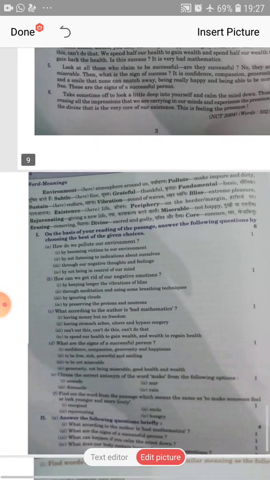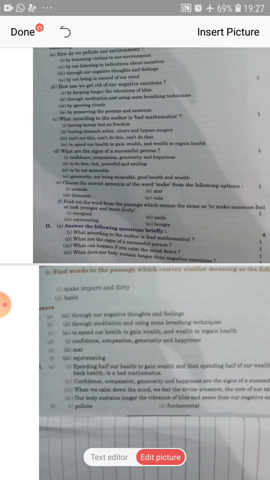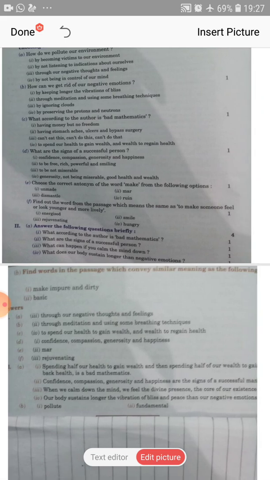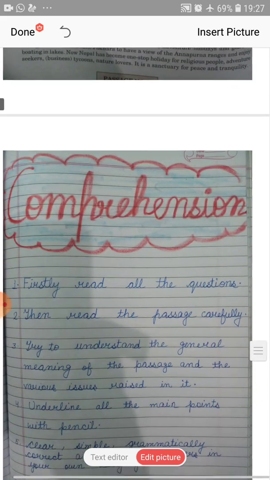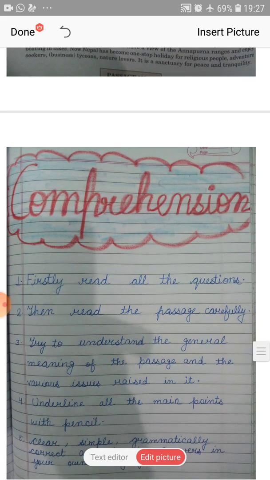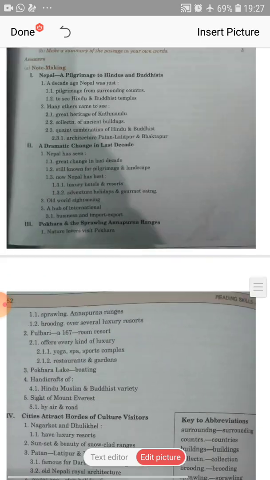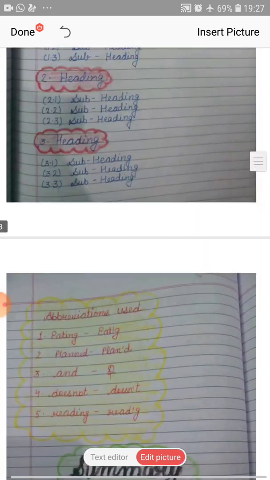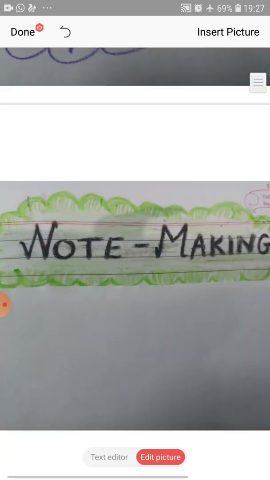Firstly you will attempt these MCQs. Here are 6 MCQs and 4 questions, and at last 2 similar words, meaning the synonyms. So firstly you will answer the MCQs, then your 2 questions, and then at last the synonyms. So I think now comprehension writing is also clear with all of you, how to attempt the comprehension in an effective way so that you will get good marks in it.